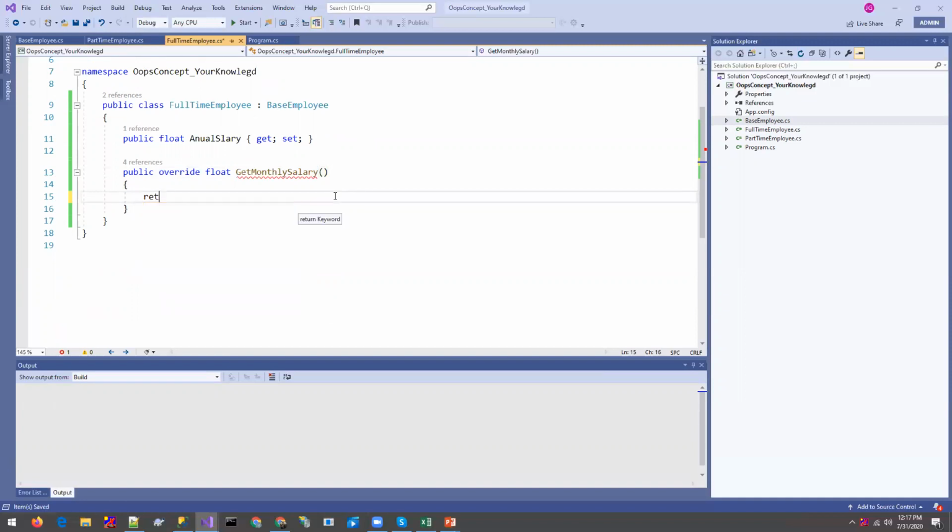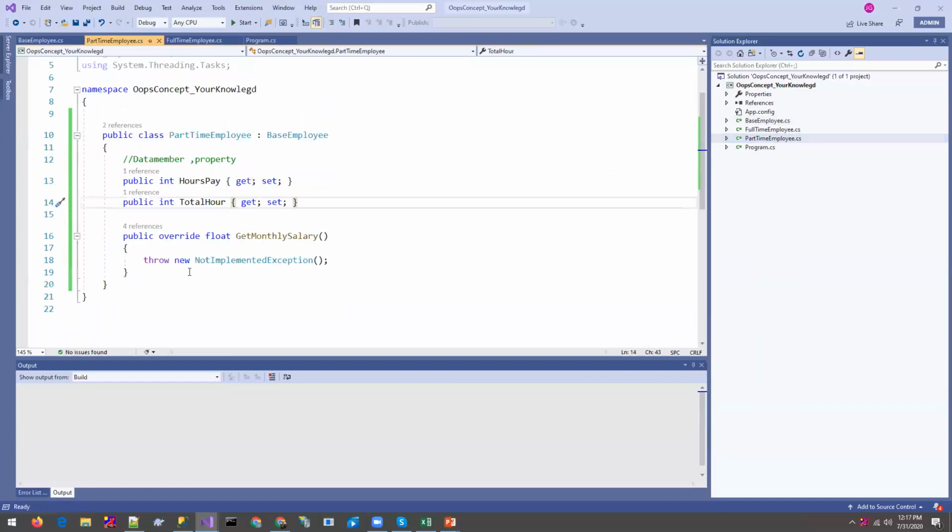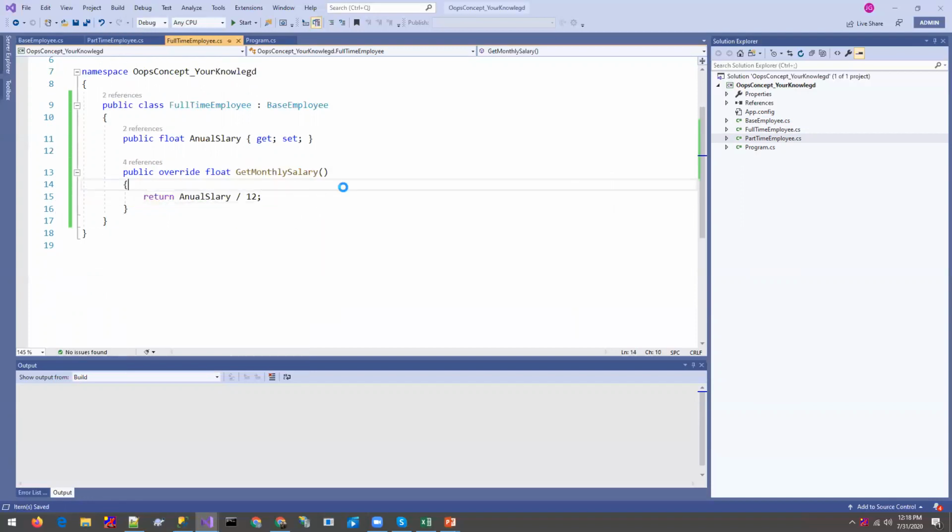Let's suppose the annual salary divided by 12. And for part-time, it will be hourly pay multiplied by total hours, and that will be the monthly salary of the part-time employee.